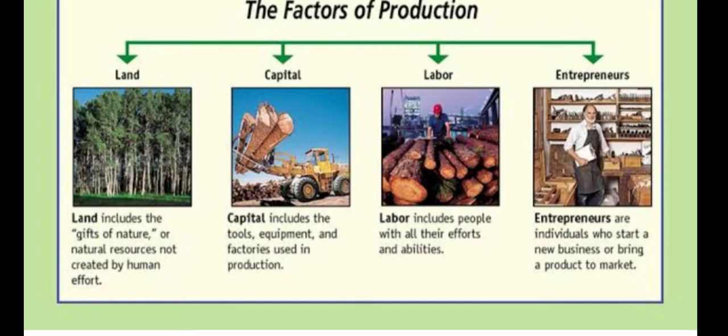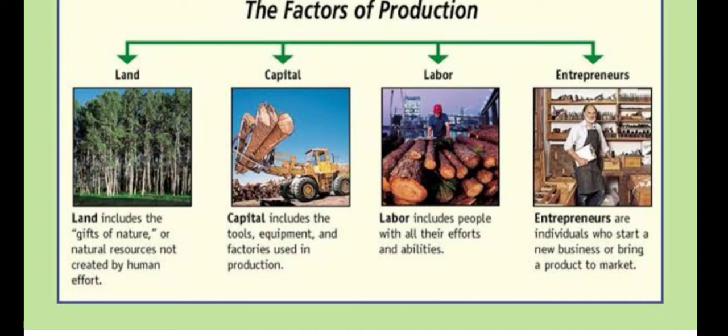The fourth requirement or fourth factor of production is entrepreneurs, which can also be called human capital. Entrepreneurs or human capital are individuals who start a new business or bring a product to market.